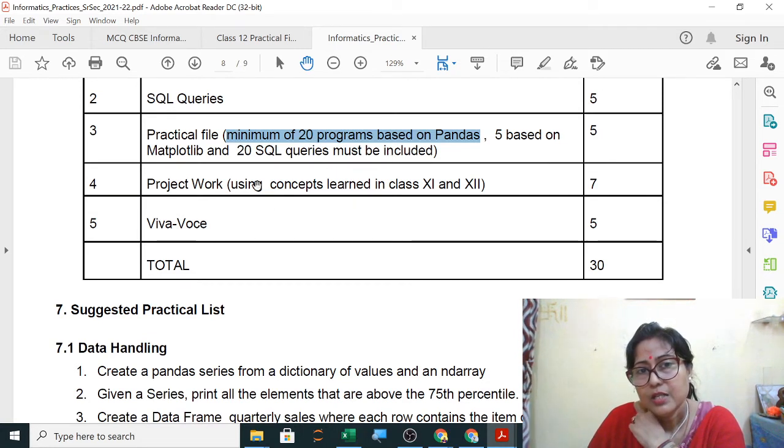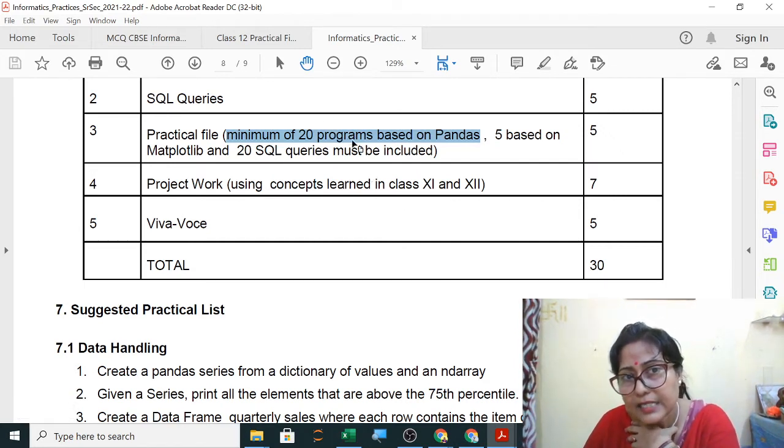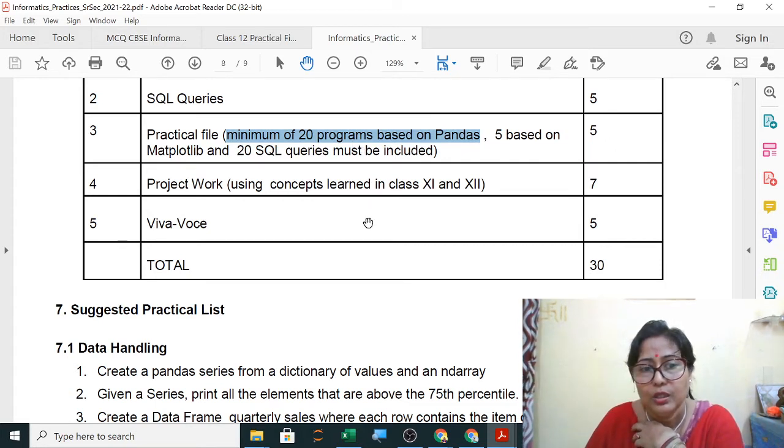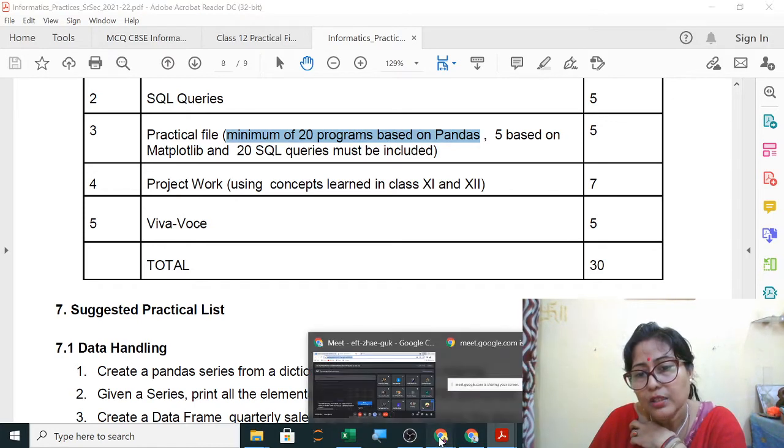Clear? So at the end you can add these, or after these pandas 13 practicals you can add 7 more. Or in this only B you can write and keep on adding, like series, dictionary and ND array they have given. You also know the other methods, that is using series, using the other method, list and all.